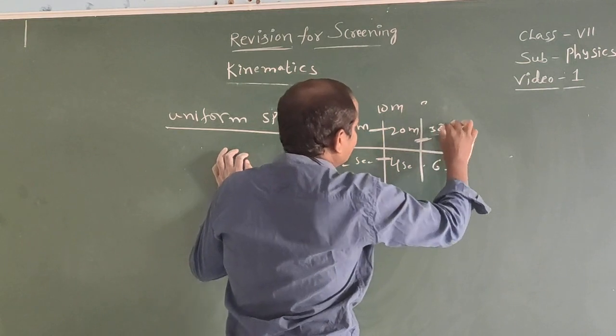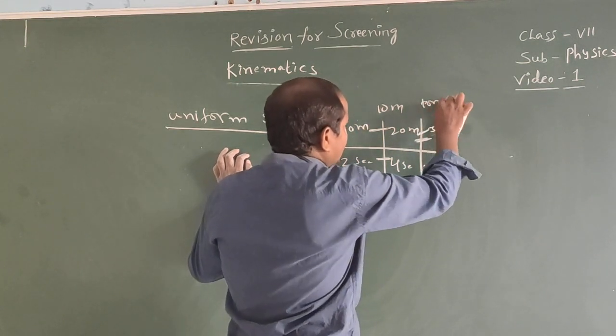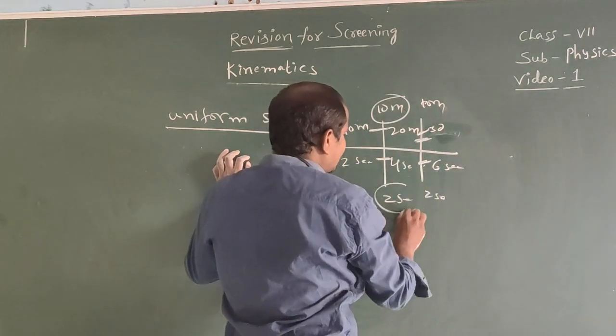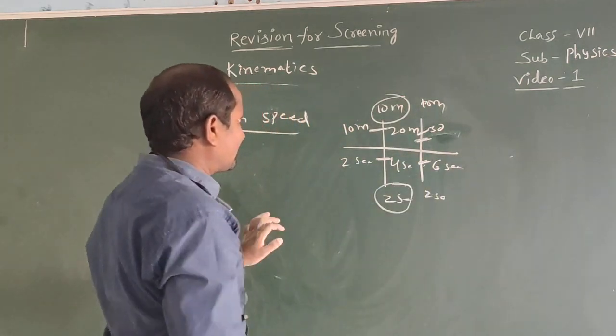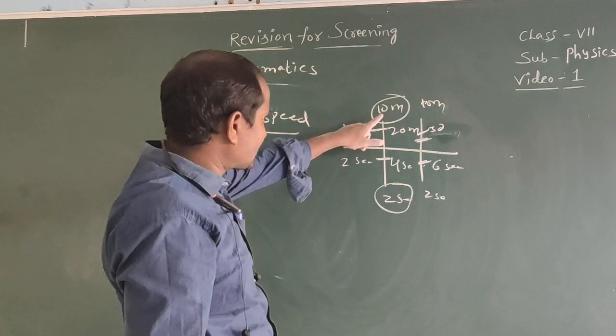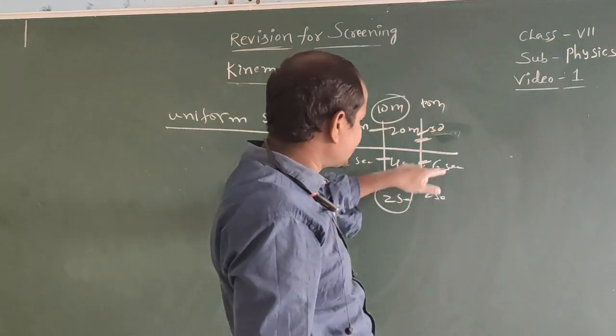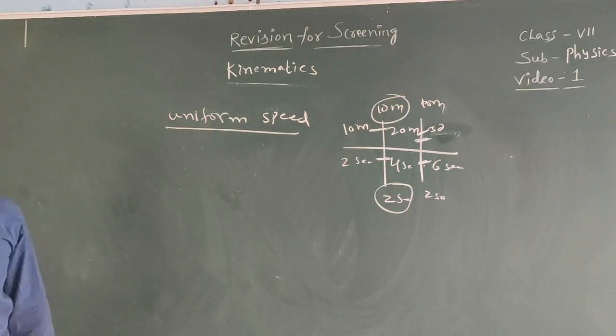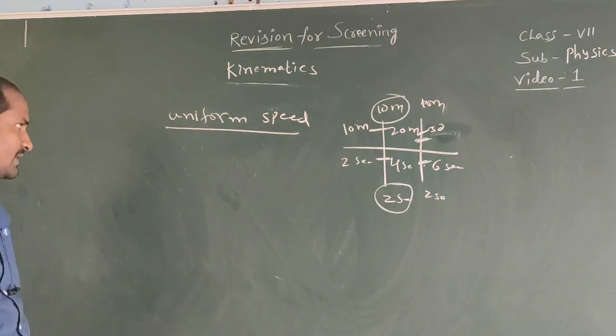Here also 10 meters, here also 2 seconds. The body covers equal distance in equal intervals of time: 10 meters in 2 seconds each time. This is called uniform speed.